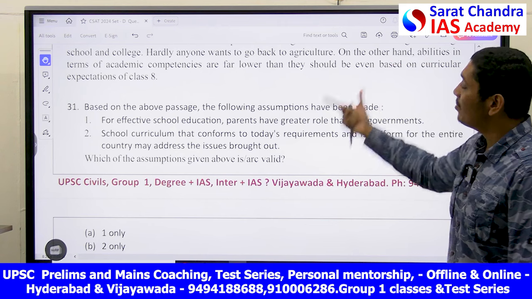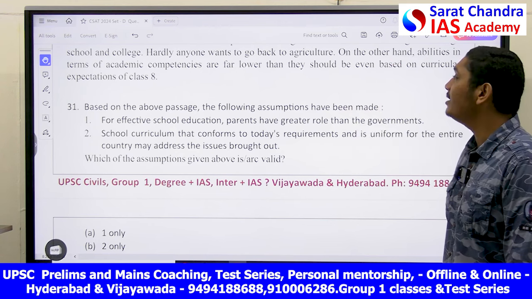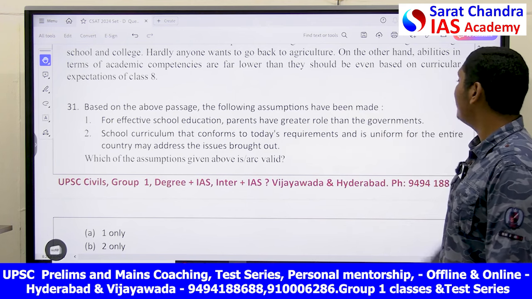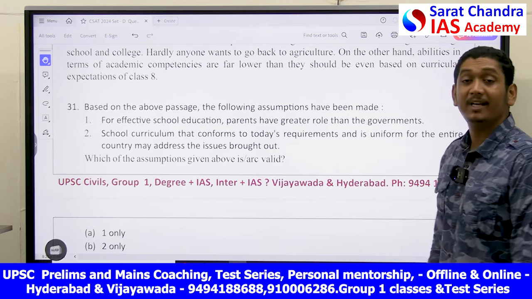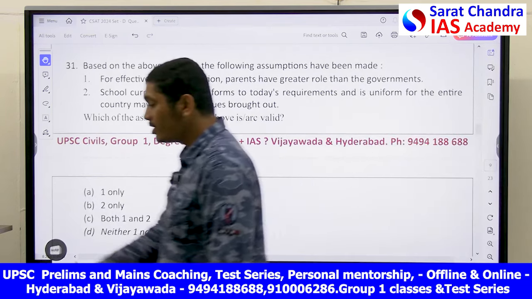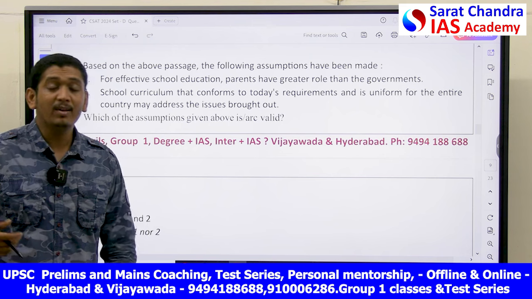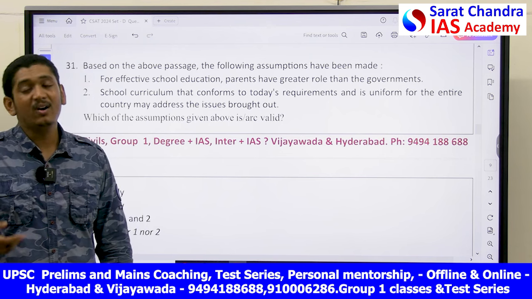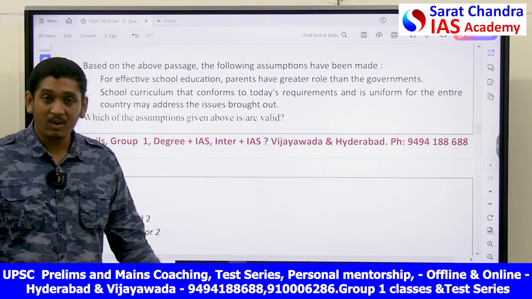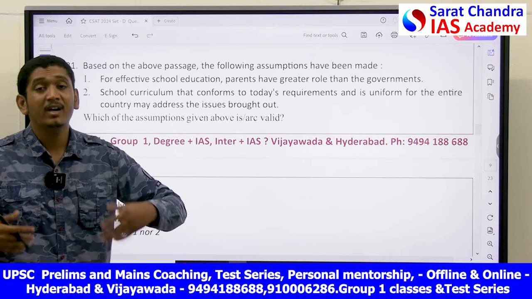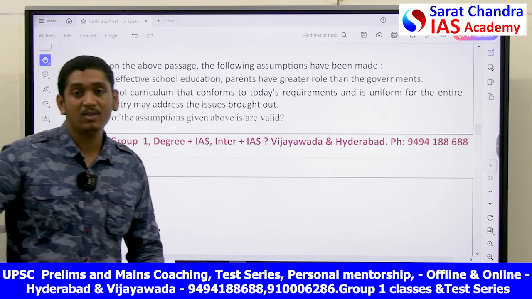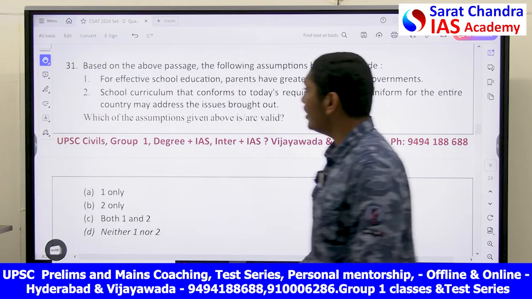On the other hand, abilities in terms of academic competencies are far lower than they should be, even based on the curricular expectations of class 8. So this passage shows the grim situation of present-day education in India or anywhere else, that the people who are in the 8th class are not efficient. Parents are expecting more. They cannot enter the workforce, and they do not have the capabilities of the 8th class also as of present. So let's see.